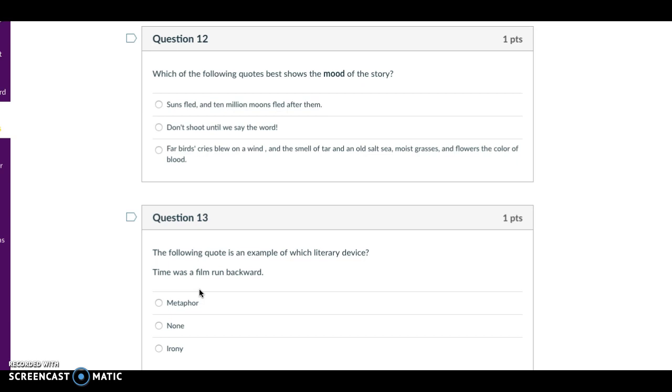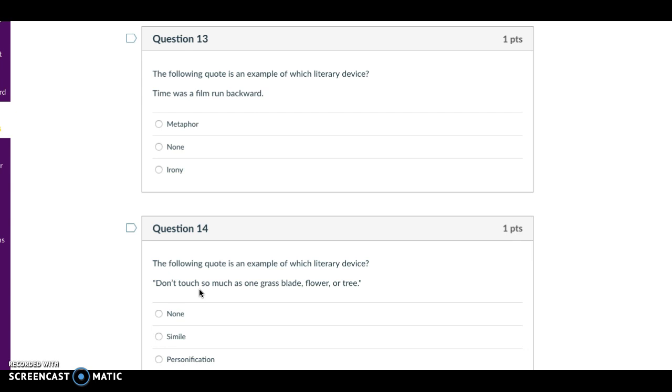Question 12. Which of the following quotes best shows the mood of this story? "Suns fled and 10,000 moons fled after them." "Don't shoot until we say the word." "Firebird's cries blew on a wind, and the smell of tar in an old salt sea, moist grasses and flowers the color of blood."